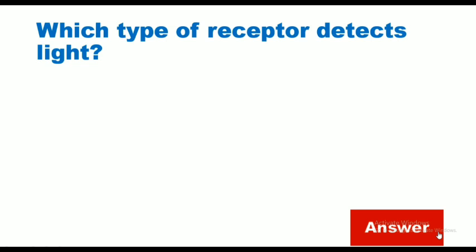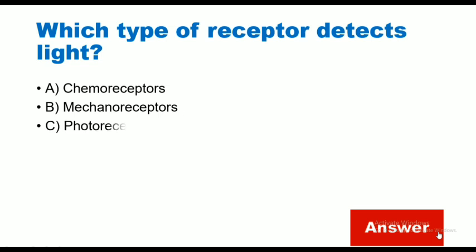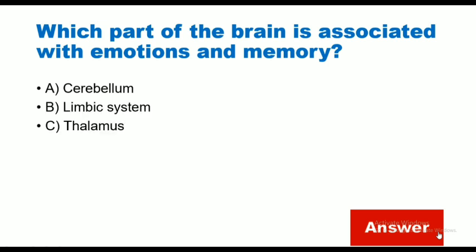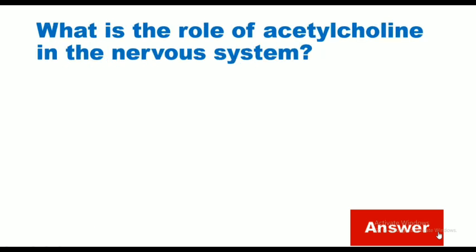Which type of receptor detects light? Chemoreceptors, mechanoreceptors, photoreceptors, thermoreceptors. Correct answer is photoreceptors. Which part of the brain is associated with emotion and memory? Cerebellum, limbic system, thalamus, medulla oblongata. The correct answer is limbic system.